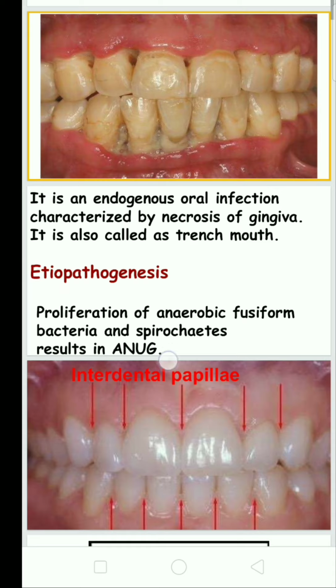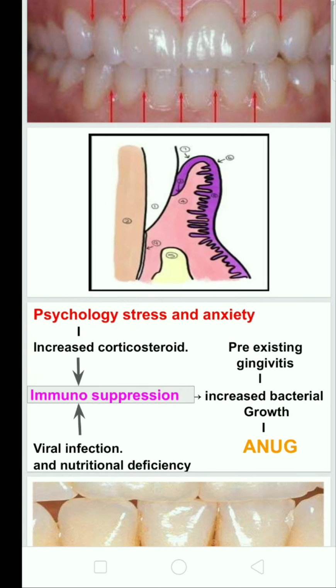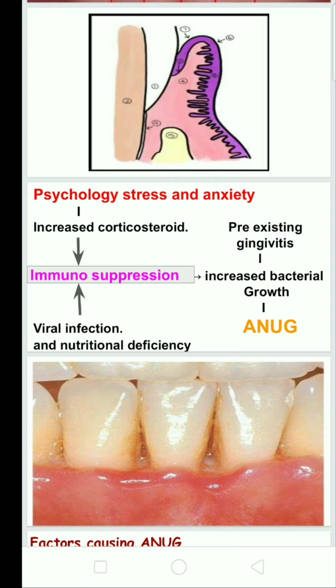In etiology, it is mostly due to stress and anxiety that stimulate immunosuppression via corticosteroids. The corticosteroids lead to suppressed immunity. Along with the suppressed immunity, viral infection and vitamin deficiency, particularly vitamin C, also contribute. That immunosuppression leads to increased bacterial growth. In fact, people who have pre-existing gingivitis are also prone to necrotic ulcerative gingivitis.